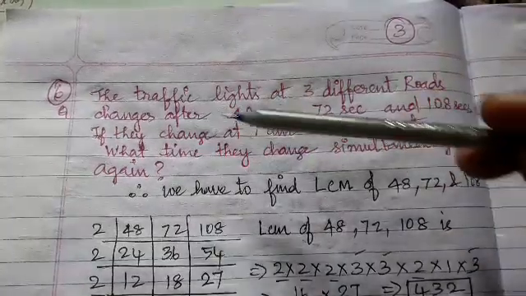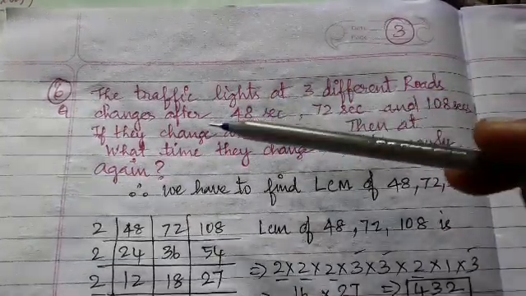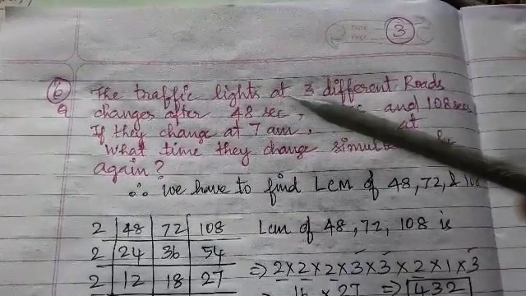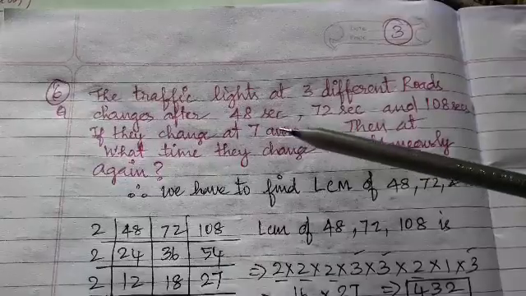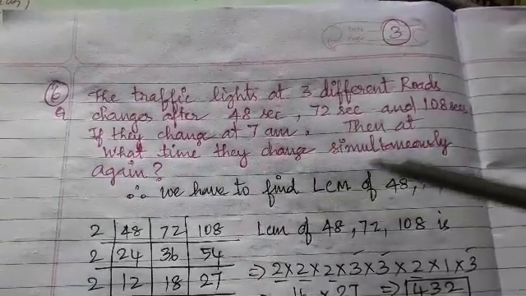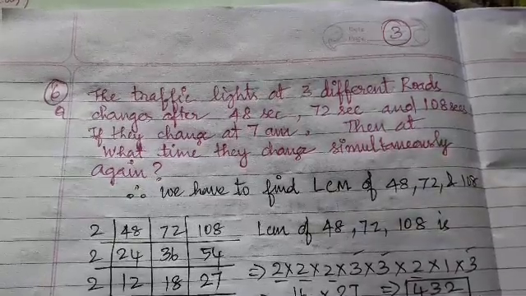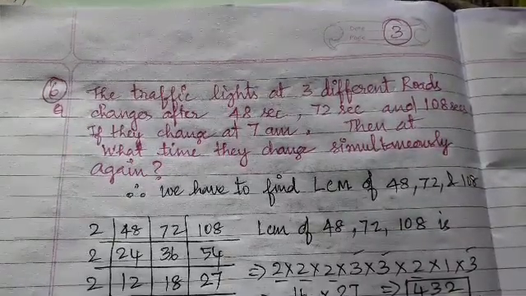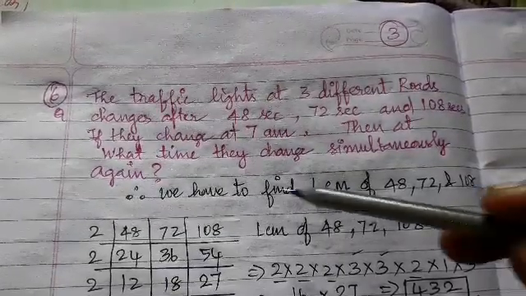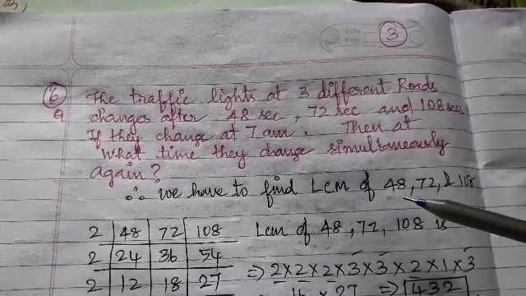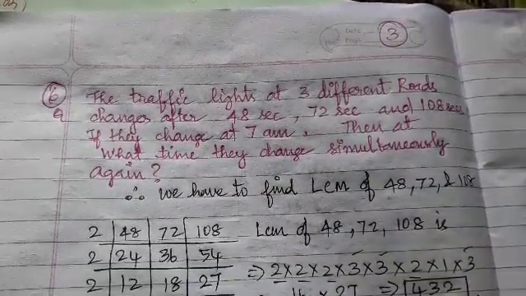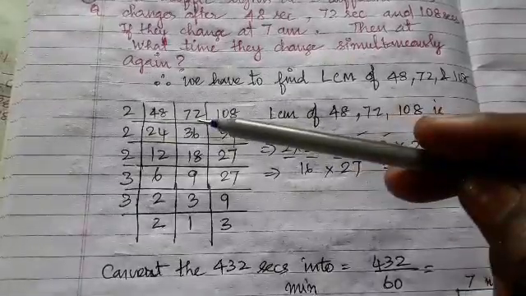Sixth question. The traffic signal lights at 3 different roads change after 48 seconds, 72 seconds, 108 seconds. If they change at 7 a.m. first, then at what time will they change simultaneously again? That is your question. So you have to find the least common multiple among these 3 numbers. We have to find the LCM of 48, 72, 108.